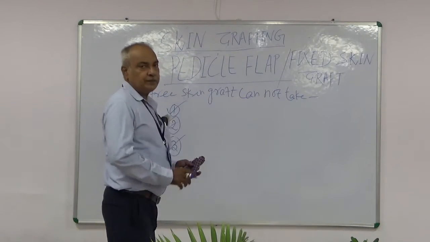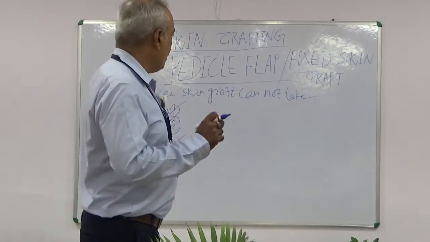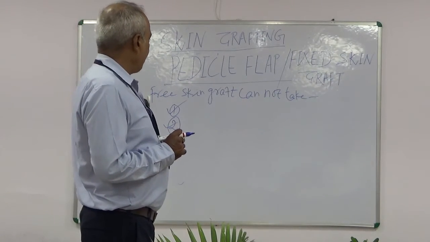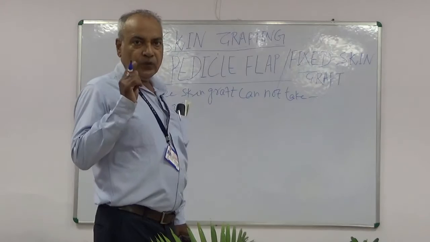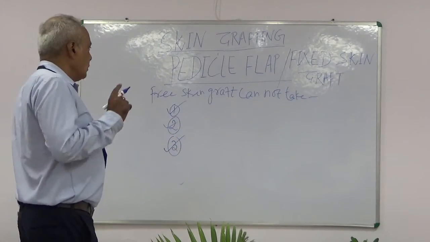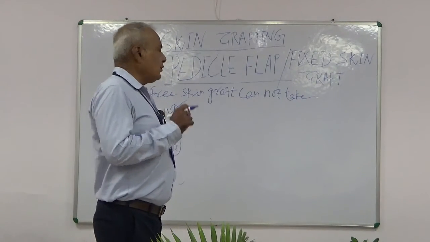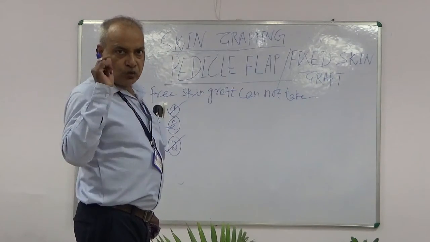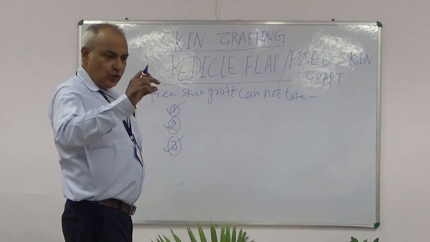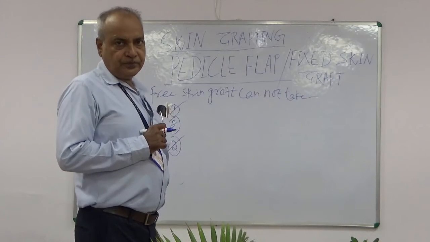In these cases, it is necessary to use a flap of skin with some subcutaneous tissue which is attached to the body with one of its margins through which it retains its blood supply. And this margin through which it retains its blood supply is known as pedicle or stalk.